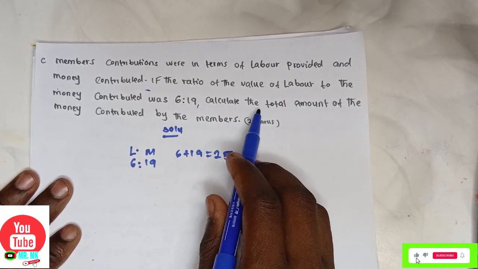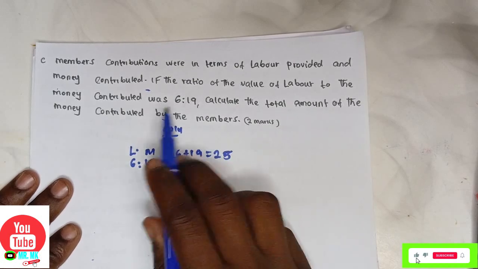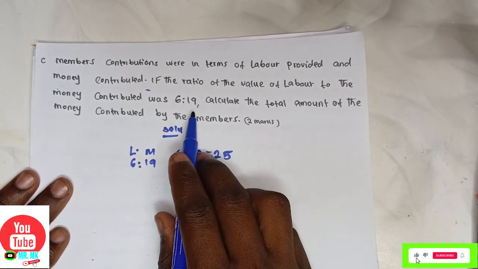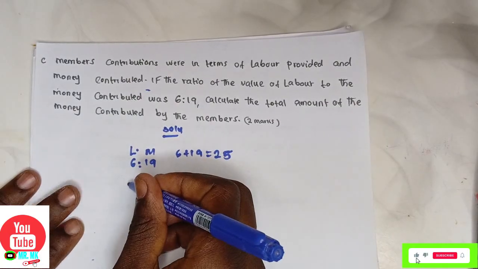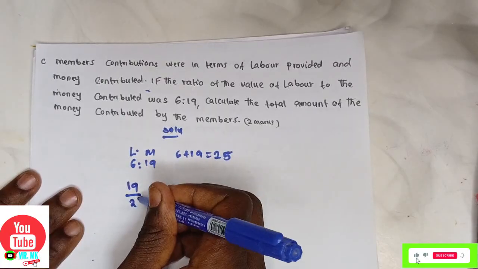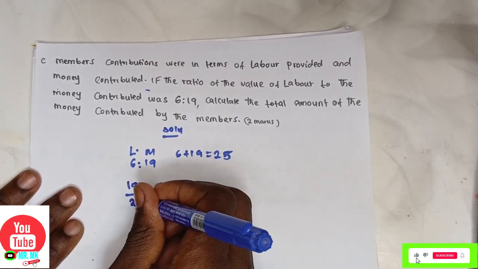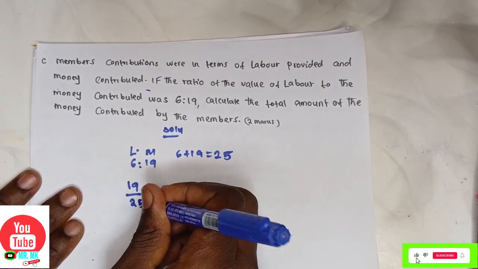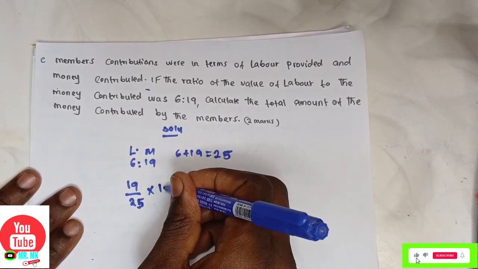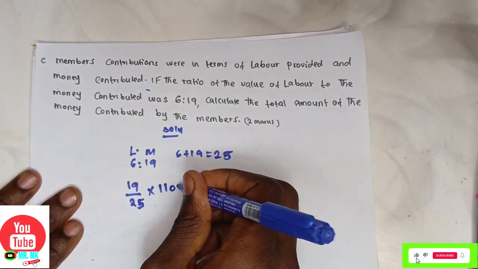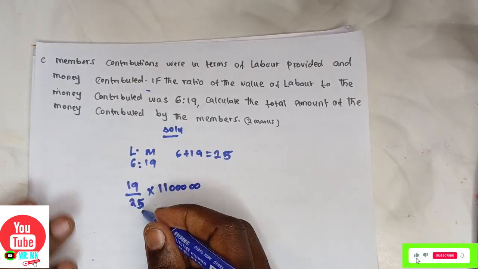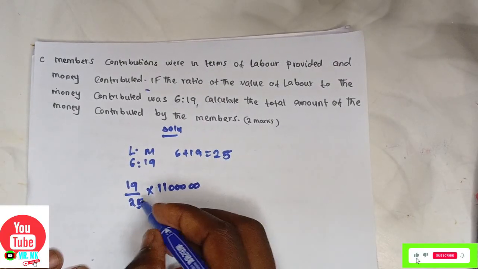The question needs the amount of money now. The amount of money is 19 over the total ratio, which is 25, times the amount contributed by the members, which is 11 million. Now you simplify by 25.